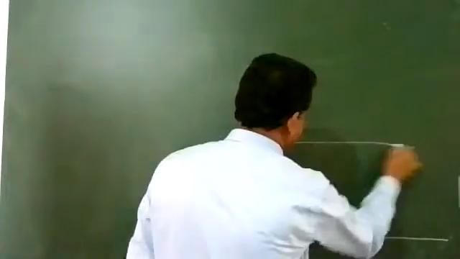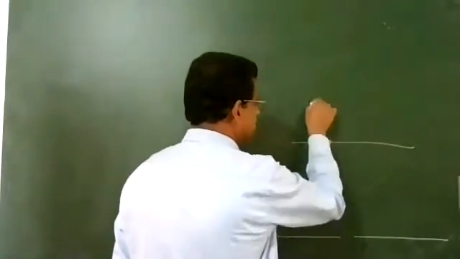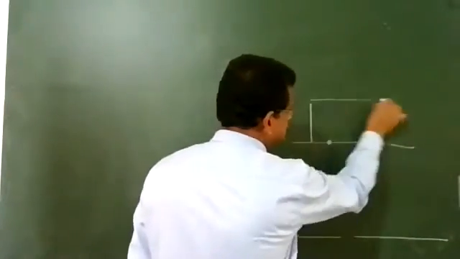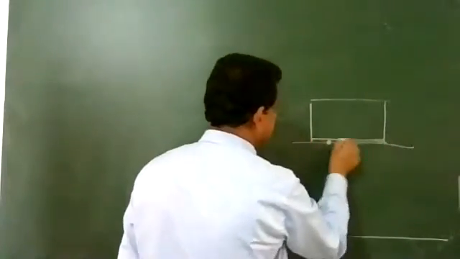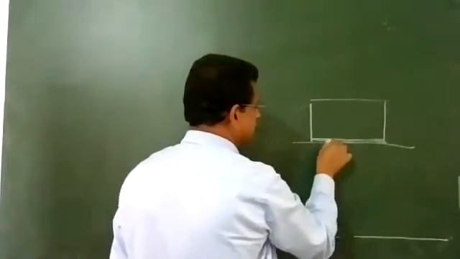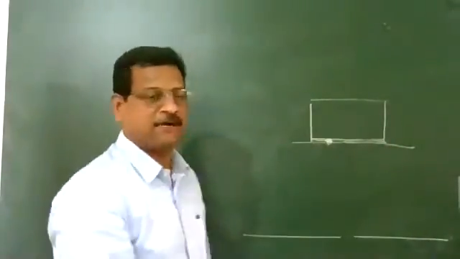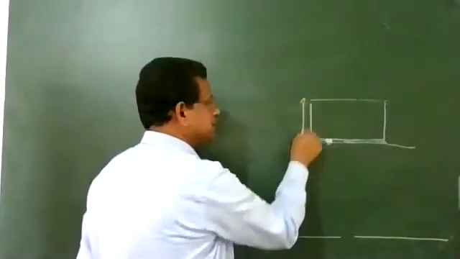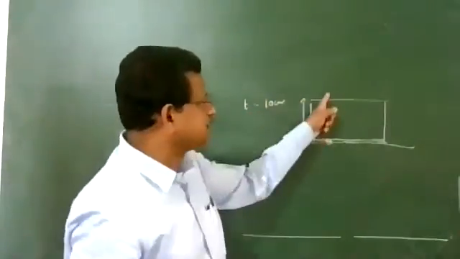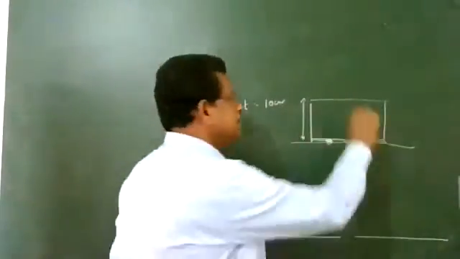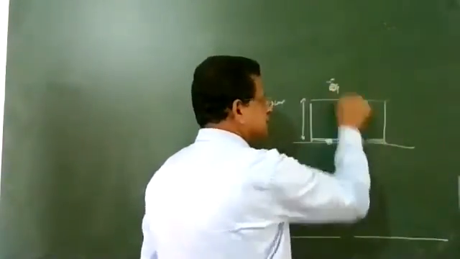This is the surface here in water. We are observing through a glass slab. The glass slab thickness is going to be 10 centimeter. Thickness 10 centimeter means you are observing from here.